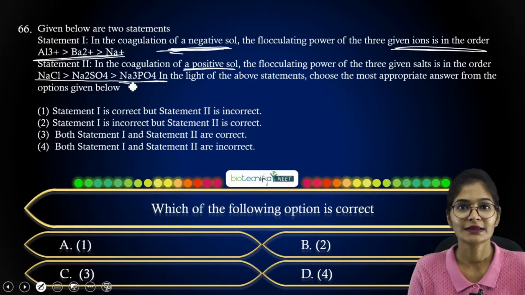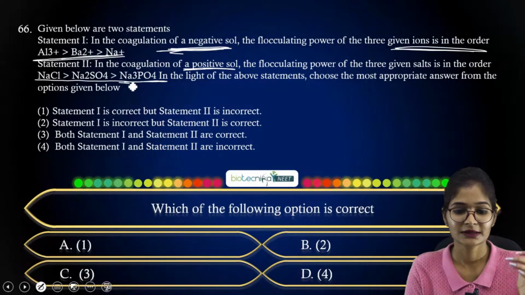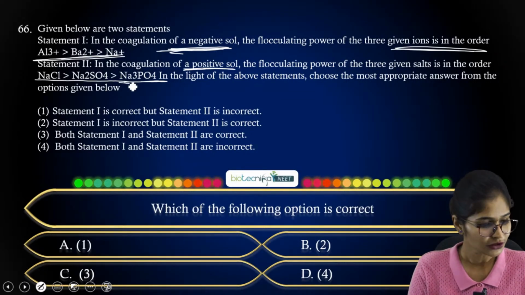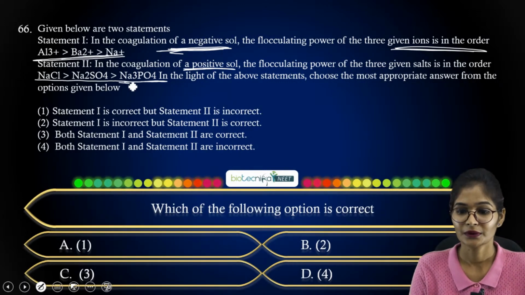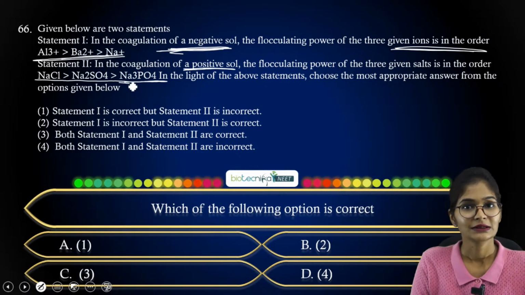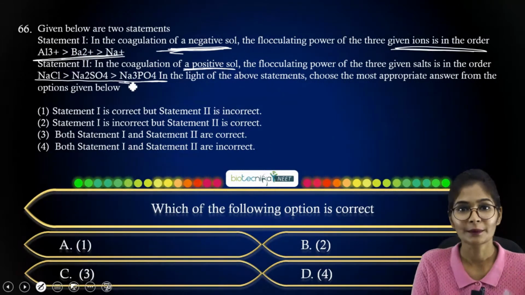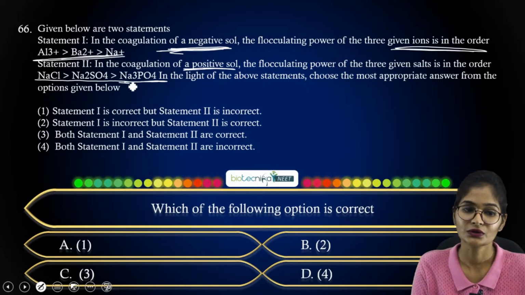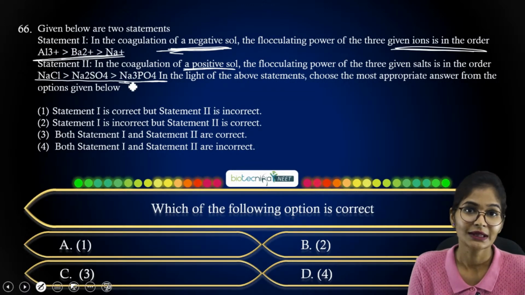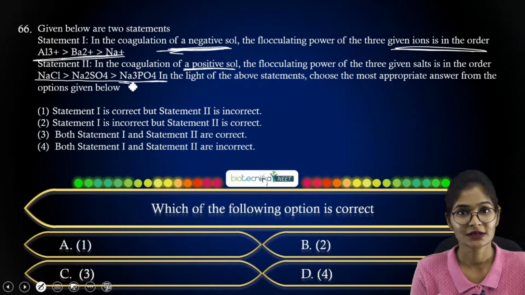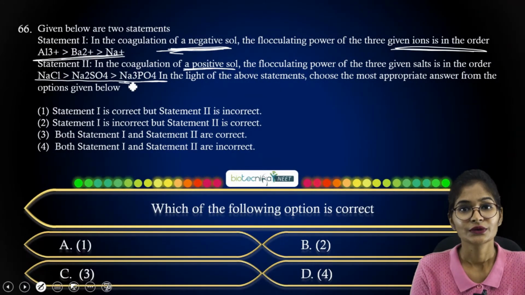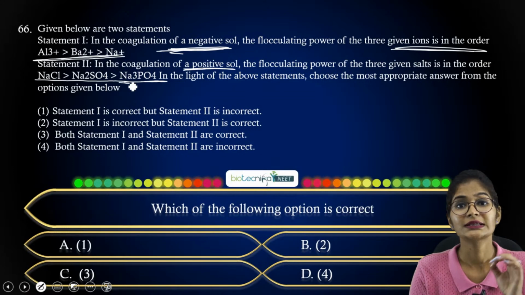Again, you have to answer with respect to whether each statement is correct or incorrect. So what can you apply here overall? You have to consider the flocculating power. One thing we know is that in case of electrolytes, you apply the Hardy-Schulze rule, right? According to that rule, for negatively charged colloid and positively charged colloid, you consider the charge of the cation and anion.